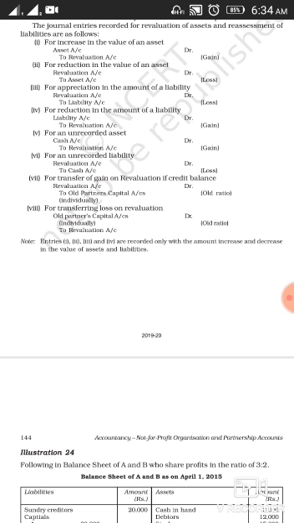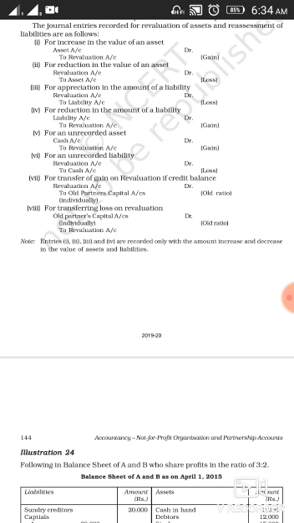Sixth, for an unrecorded liability. If any unrecorded liability is being paid now or has to be paid, then it will be shown in the books of accounts as you have to pay an unrecorded liability. It's a loss for the business because till now you didn't have to pay that, but now you have to pay it.